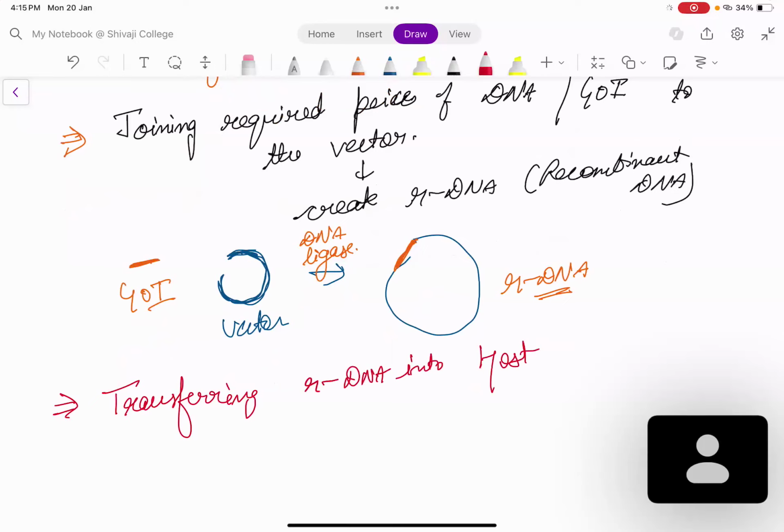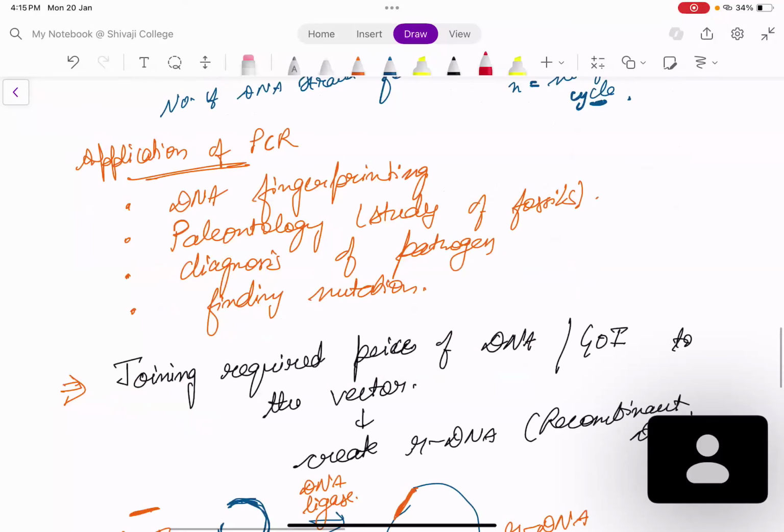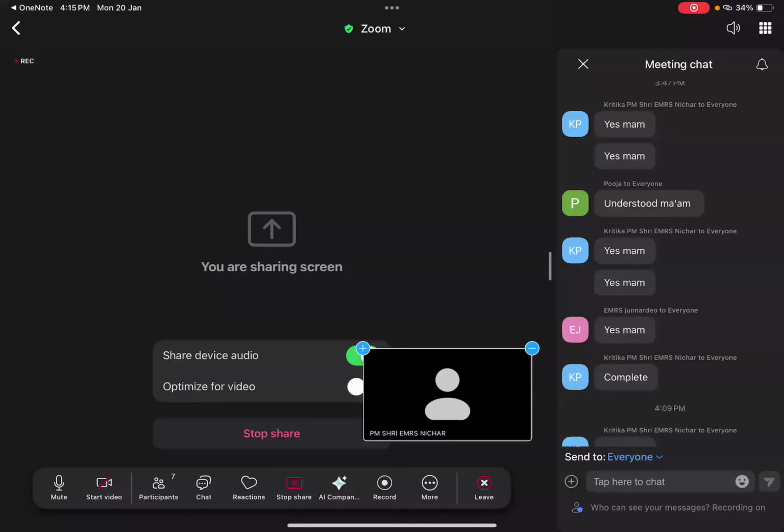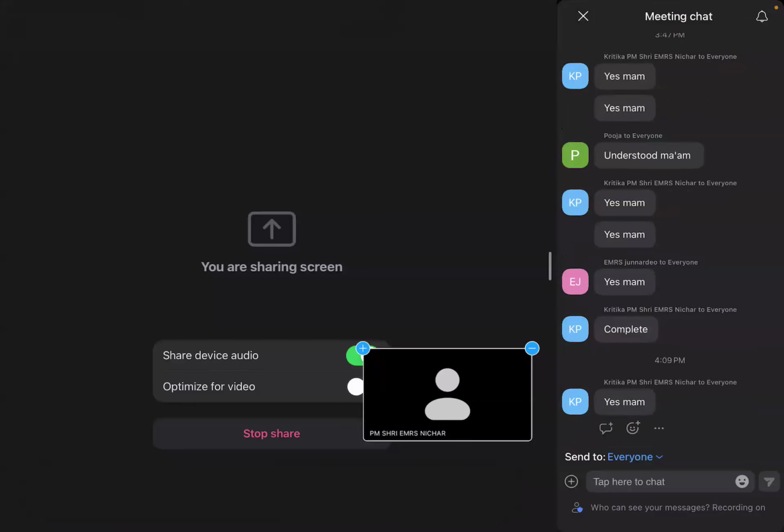Did this step make sense now? Okay. This joining by DNA ligase. This step is clear to you? Tell me. Is this step clear to you? Then we'll move to the next step, which is transferring your recombinant DNA into the host, which will be the last step. Okay? Transferred into the host. Now you will get the product from the host. Finally you will get the product from the host. But the last step will be transferring your recombinant DNA into the host.